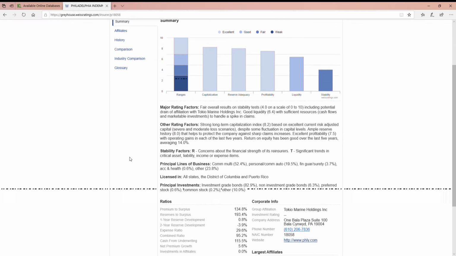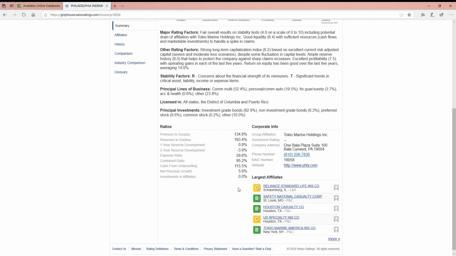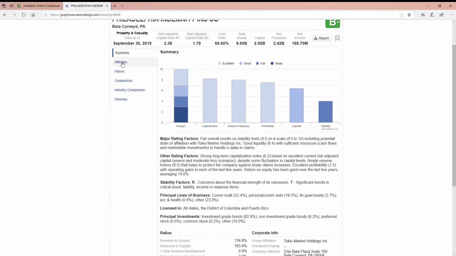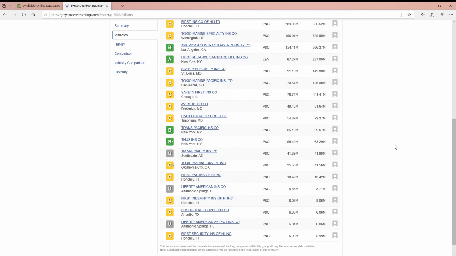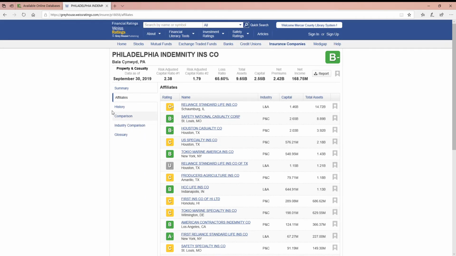So now you're going to go through again the summary of how they got this rating, and then the basic data about this particular company. You'll also see the affiliates listed on this particular one, because with insurance there's usually a lot of cross affiliations, so you'll see those in there. And if you want to see the full list, you can click on the affiliates page and get the complete list of companies that are affiliated with this particular insurance company. And you can see some of those U's in there as well for unrated.